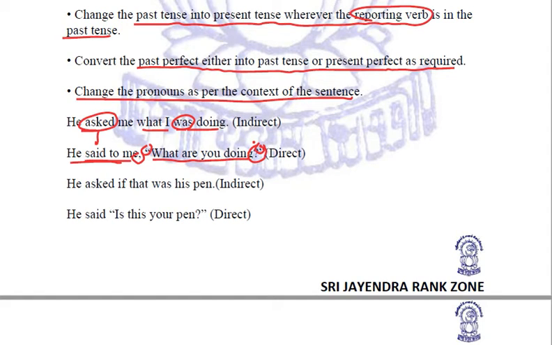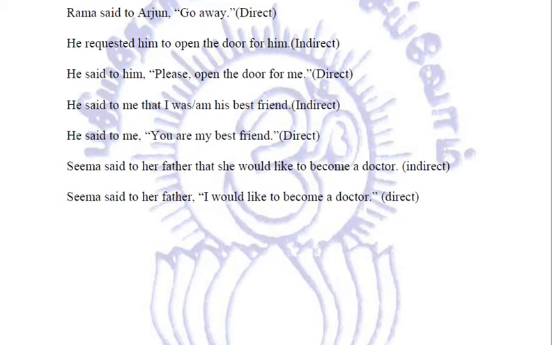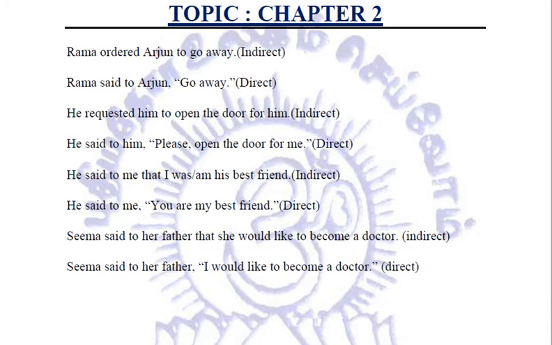Right? Next example. He asked if that was his pen. Asked is converted into said and question mark will be put in the inverted commas. This if will be removed and we'll put the inverted commas. If this was his pen, was is converted into present form. Is this his pen means your. So the pronouns have to be changed. He said, is this your pen? Clear? Let us see few more examples of the same, converting indirect into direct.